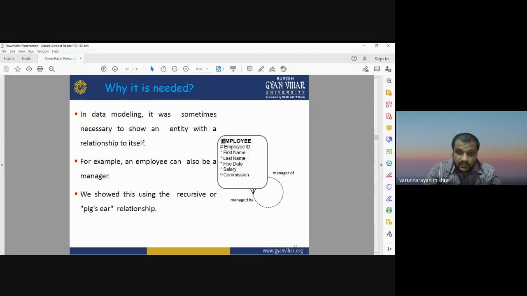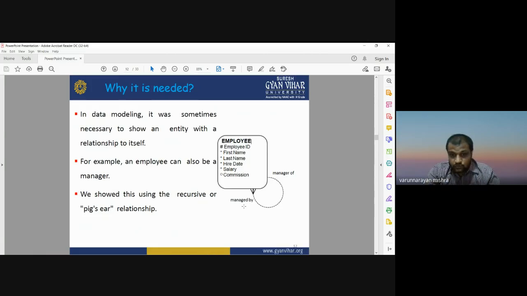Like this is the employee: employee ID, first name, last name, hiring date, salary, and commission. So how is this employee working in different roles? Whether they are working as a manager or working for a manager. There is a possibility that the same employee may have multiple roles.